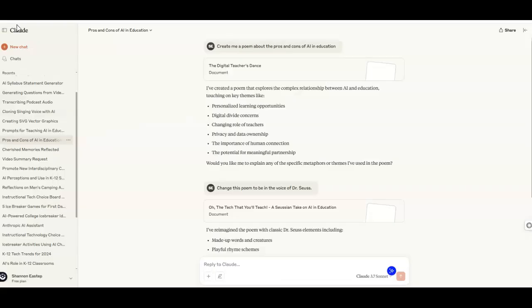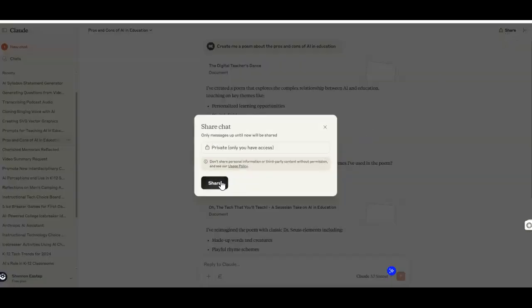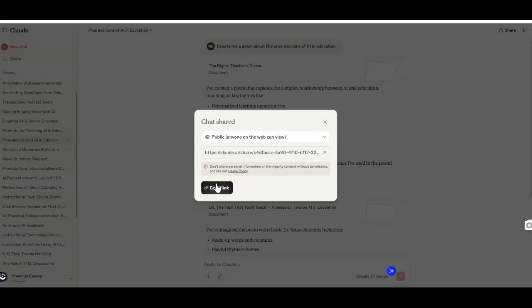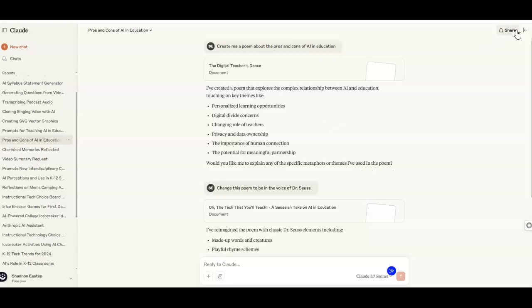Before we move on, I had to add one small piece in here because Anthropic has added a share option inside of Claude. So while we saw this option in ChatGPT and other LLMs, I wanted to show you it is also a part of Claude. So if you wanted to share this conversation, you would click share, and then you would choose the share over here. By default, you can see only you have access. Then choose to share, and then copy the link. And then you can share out that conversation to whoever or use it as a citation for the way you used Claude. So I just wanted to show you that that's something new.